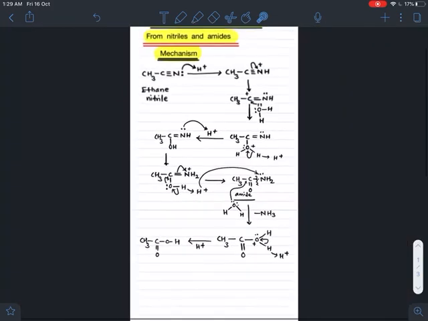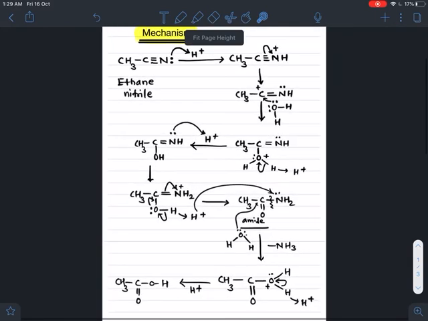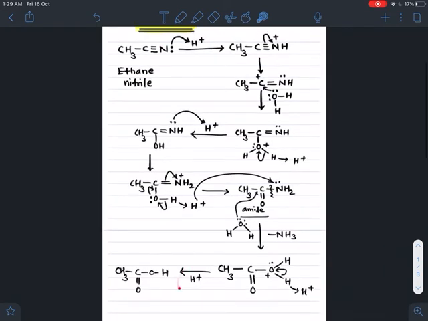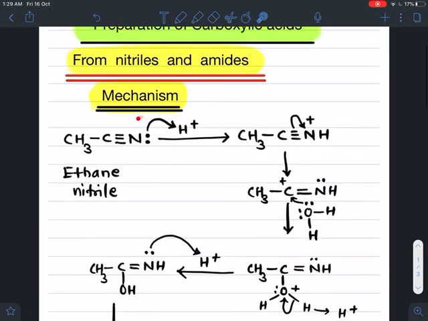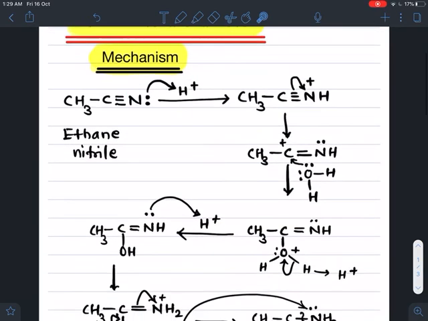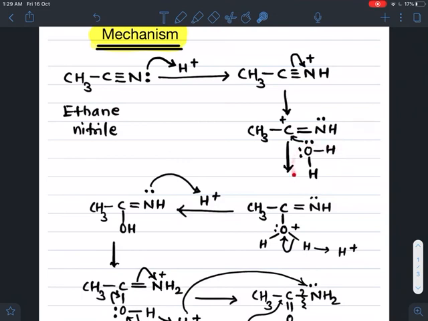So if you observe, in the first step H plus is added and in the last step this H plus is given out. In the first step the nitrogen gets protonated. Next, addition of water takes place to this carbon.